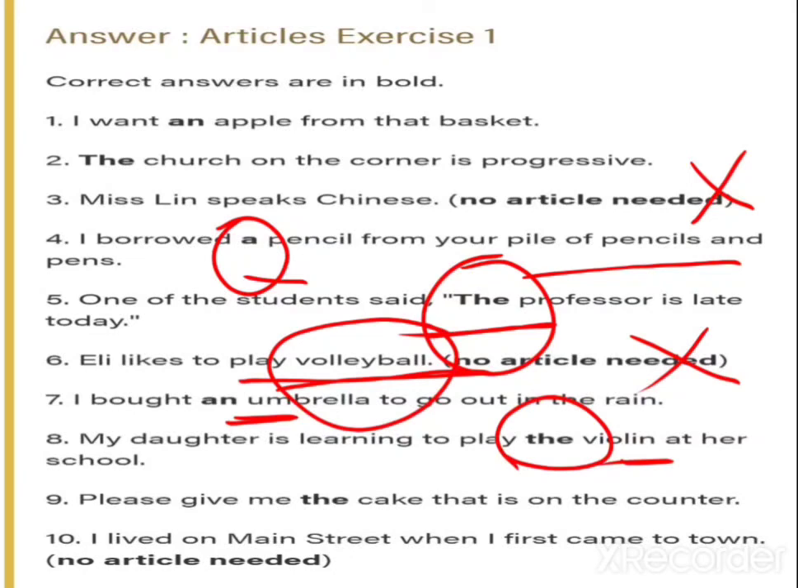Please give me the cake that is on the counter. Now look here. Why is the article there? Because here a specific place is there. Please give me the cake that is on the counter means the person wants the cake which is on the counter. So here a specific thing is wanted. You want one specific thing which is kept in one specific place. So for that what do we have to use? We have to use the article. I lived on Main Street when I first came to town. Now here there is no article.